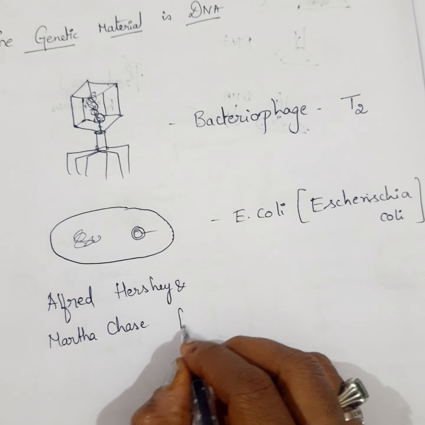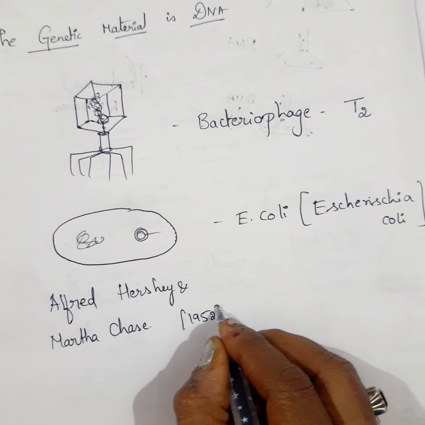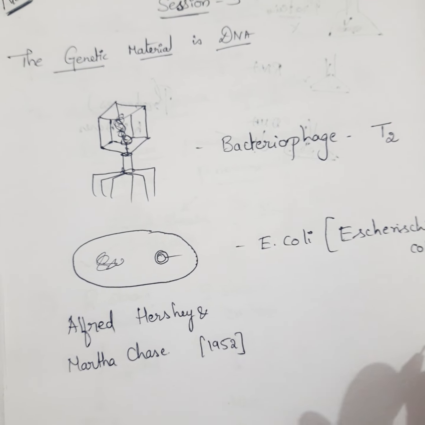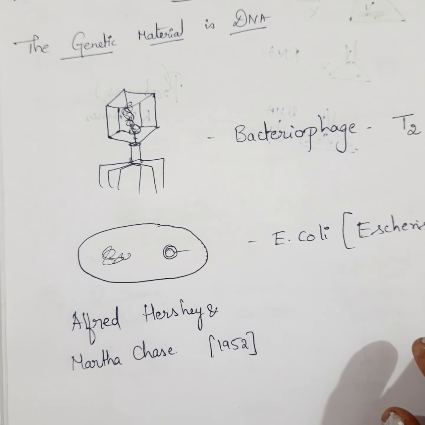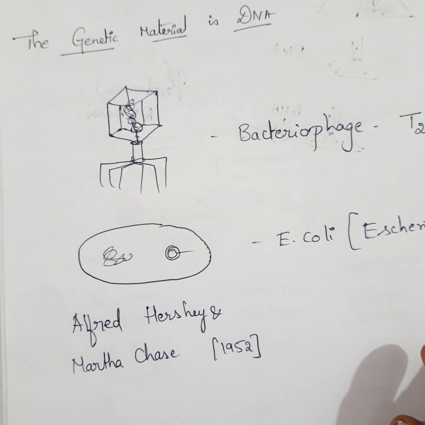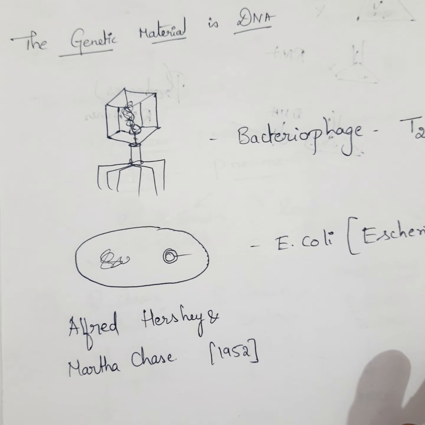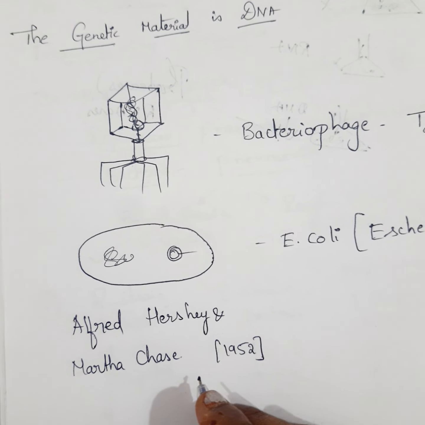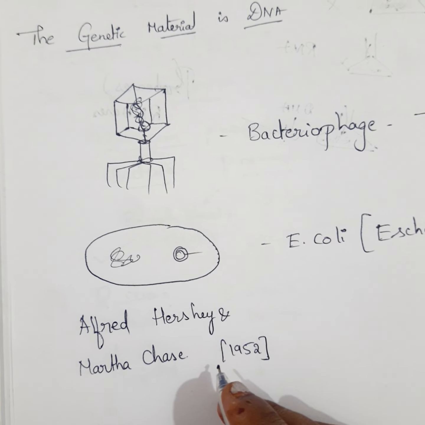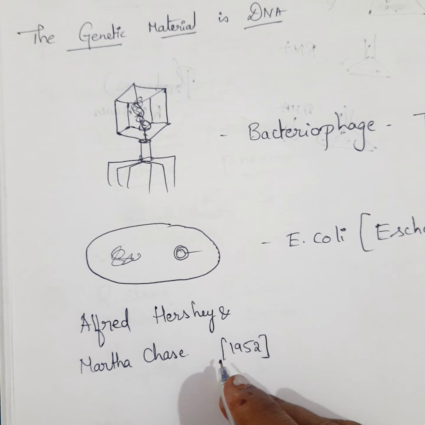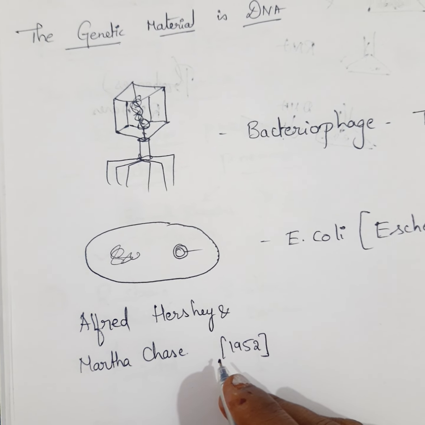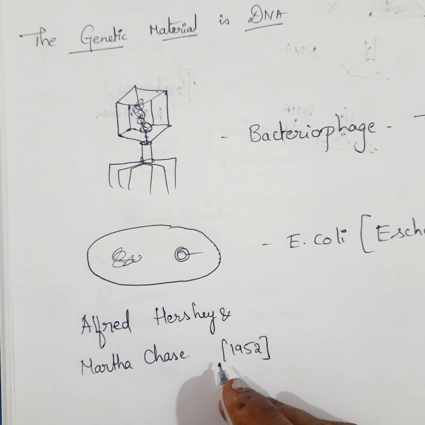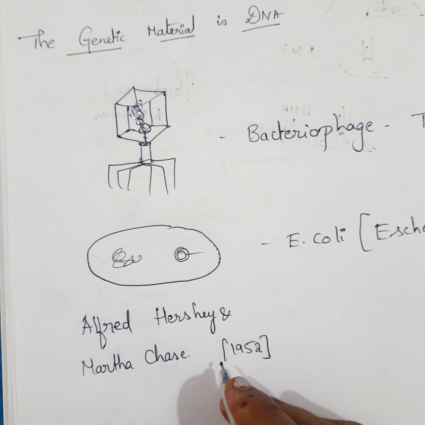In the year 1952, the unequivocal proof that DNA is the genetic material came from the experiments of these two scientists, Alfred Hershey and Martha Chase. Actually, they worked with viruses that infect bacteria, called bacteriophages.